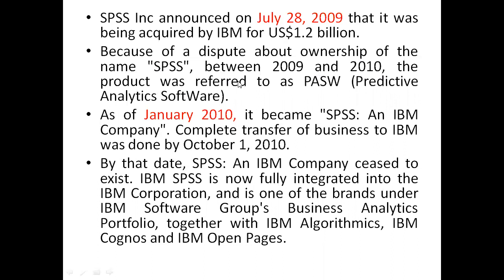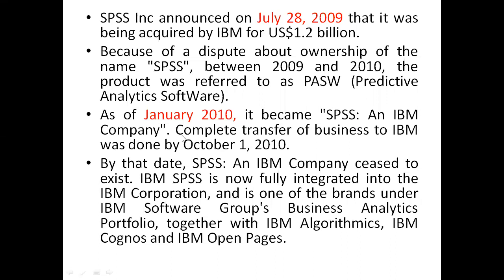The product was referred to as PASW, the same software, only the name, Predictive Analytics Software, PASW, right? That happened in 2009 and 2010 because of the dispute about ownership. As of January 2010, it became SPSS completely.